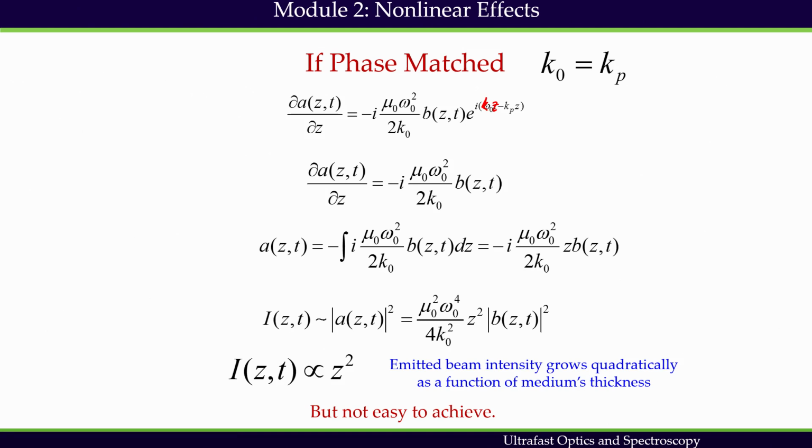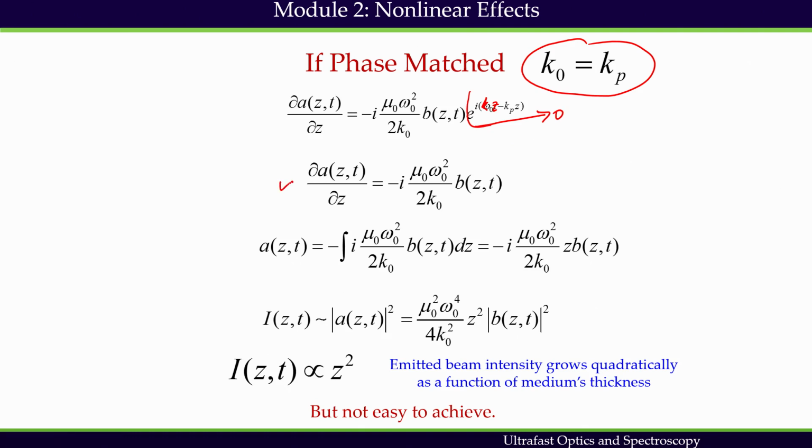Now, there are two conditions we can have. The first condition can be K naught equals Kp. If K naught equals Kp, then the phase factor is gone. We do not have this phase factor anymore.